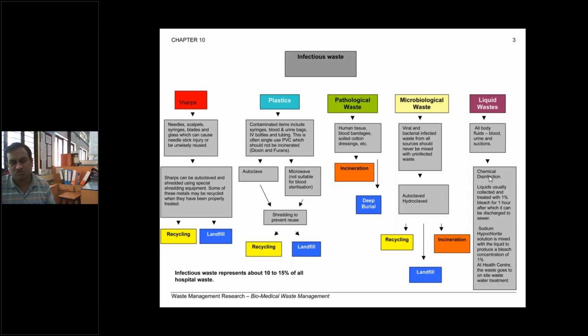Nowadays also in the COVID-19 situation, we are using sodium hypochlorite from 1 to 5% for sanitization of some areas. Depending on the area requirement, if it is a small area and we are using it on a daily basis, then 1% sodium hypochlorite is the better option. If it is an area like a garden or compound area where you are not going on a daily basis, then you can go for 2%, 3%, or in some cases up to 5%. But 1 to 2% is the better option for sanitization. Now in this case, for the disinfection.